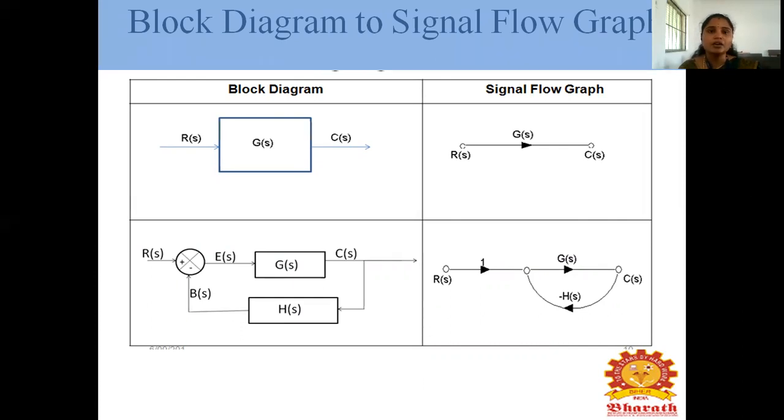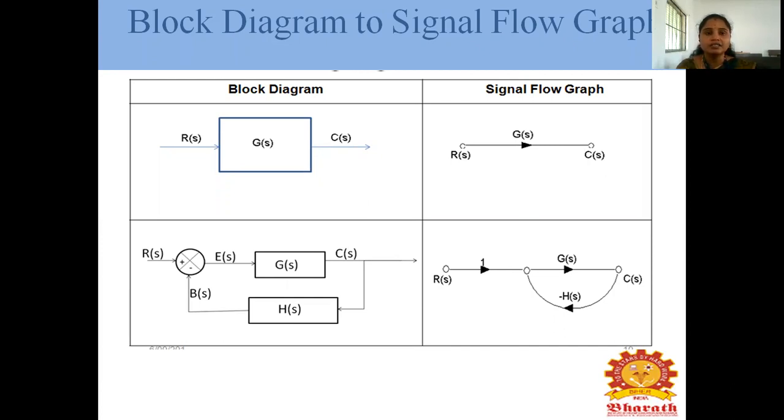In the block diagram reduction technique, 12 rules are there. First, you have to know these rules. The first is the cascade connection, another one is the parallel connection. A series connection means we have to multiply the two blocks. A parallel connection means we have to add them, G1 plus G2.